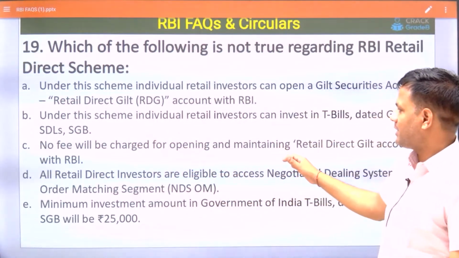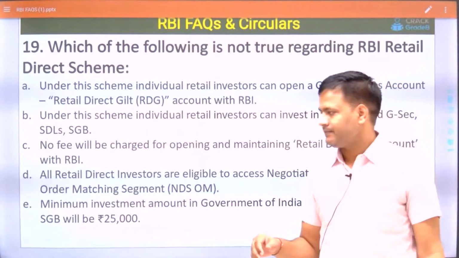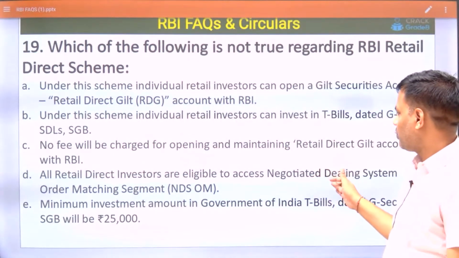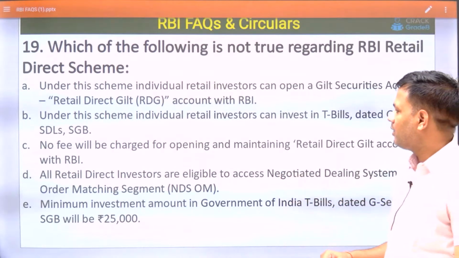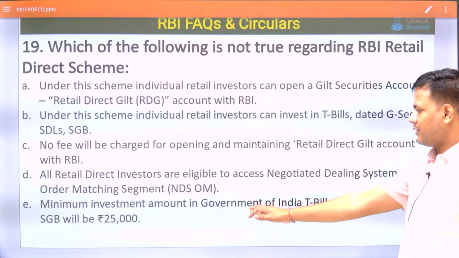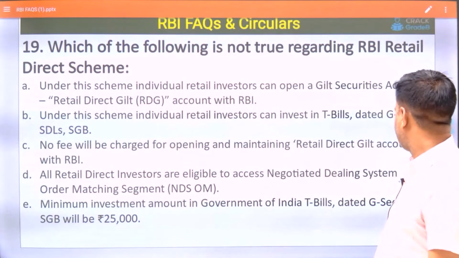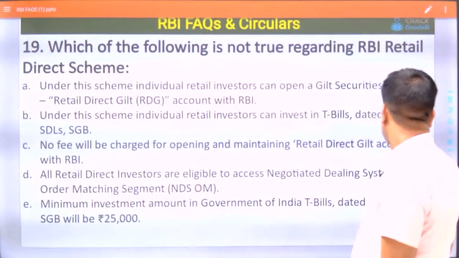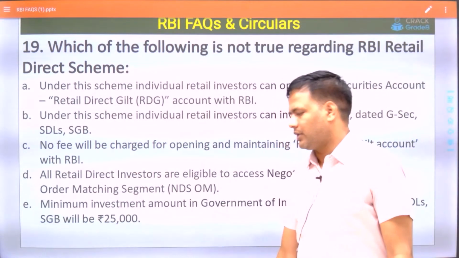No fee will be charged for opening and maintaining a Retail Direct account with RBI. All retail direct investors are eligible to access the Negotiated Dealing System order matching segment. Next option: the minimum investment amount in Government of India T-bills, dated government securities and state development loans will be 25,000.